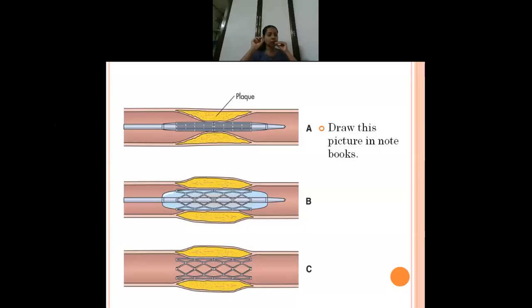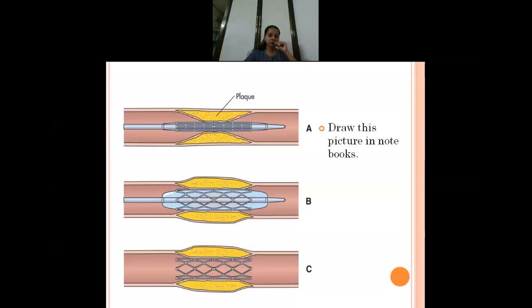Lifelong they have to take antiplatelets like aspirin or clopidogrel. When lifelong they have to take medications like aspirin, they have to monitor the drug levels of aspirin every now and then. They should also monitor the prothrombin count, bleeding time or clotting time, isn't it? Why do you have to monitor all that? Because continuously when the patient is on aspirin, chances of bleeding is high. So the risk of these antiplatelet drugs is they may prevent clotting, but they can result in bleeding. Remember that that is the only one problem with the stents.